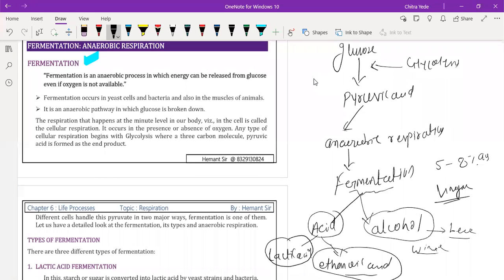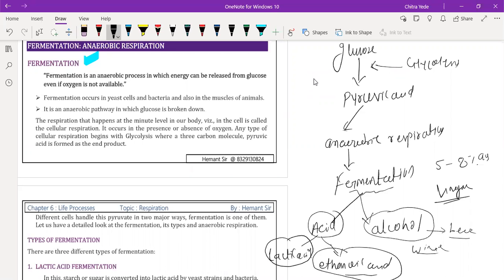Then the sugarcane juice is purified to form sugar, and again a waste product is formed. That waste product is called molasses, the biomass left behind after the extraction of sugar from sugarcane juice.